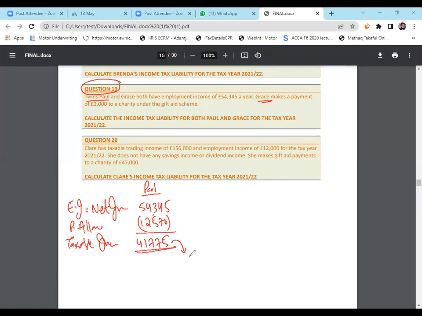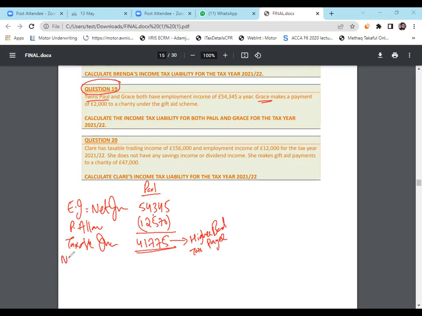Is he a basic taxpayer or higher? Does he have any gift aid? Does he contribute to this fund in the gift aid scheme or not? Grace made the gift aid payments, Paul no. So he is simply a higher band taxpayer, and we will not do any working for gift aid.